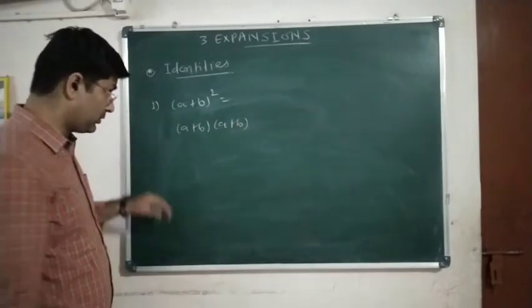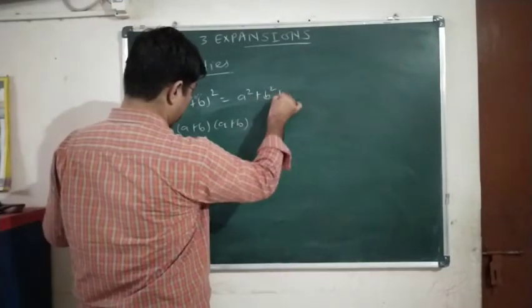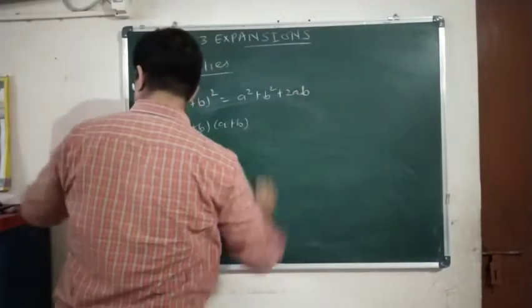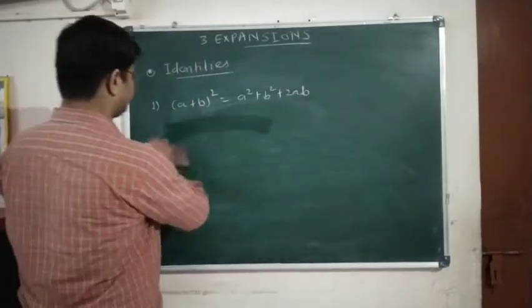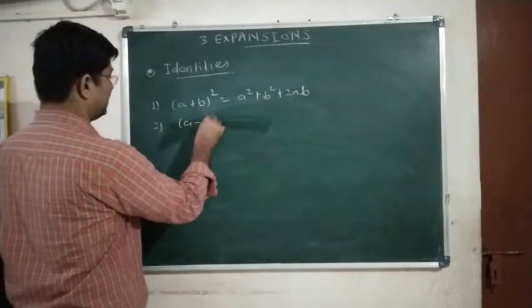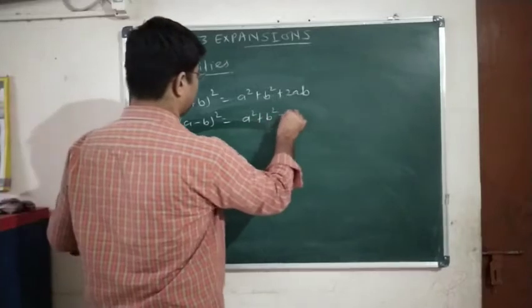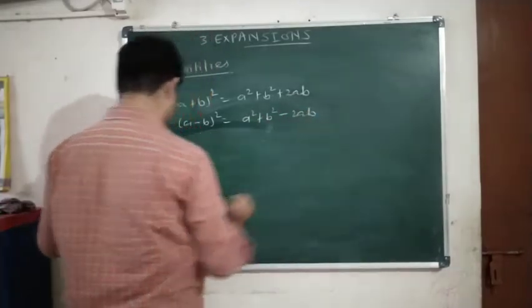So (a plus b) the whole square is given by the formula a square plus b square plus 2ab. Then we have (a minus b) the whole square, which is equal to a square plus b square minus 2ab.